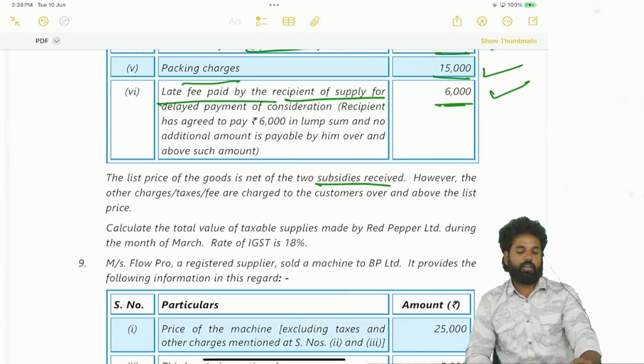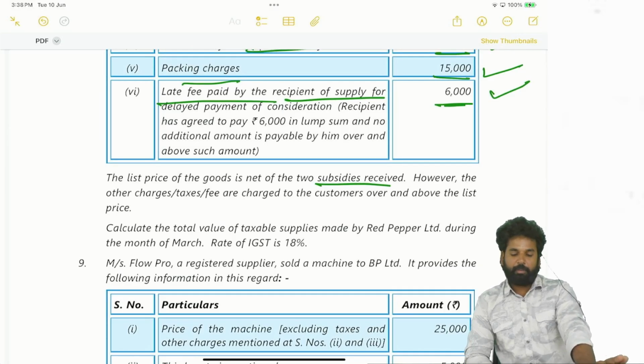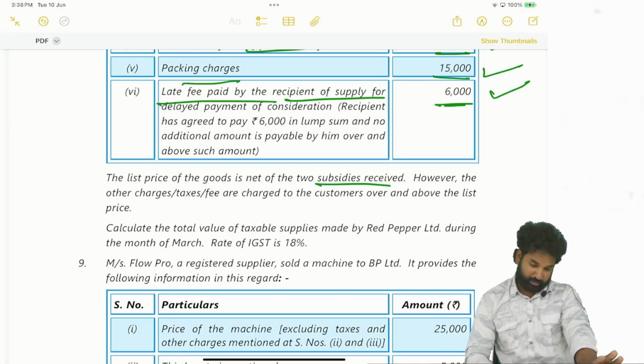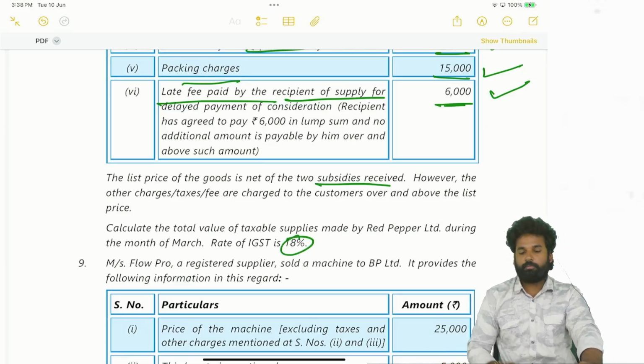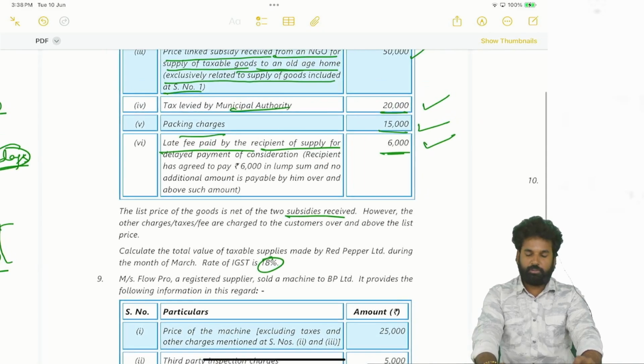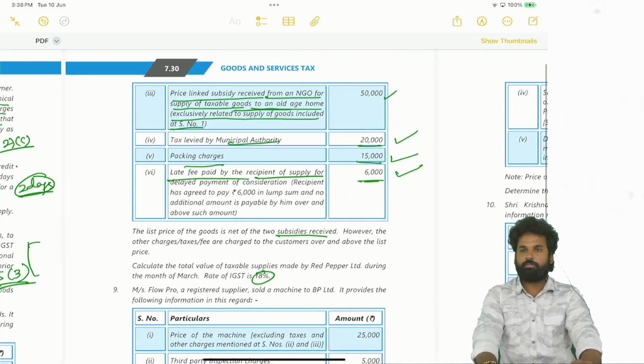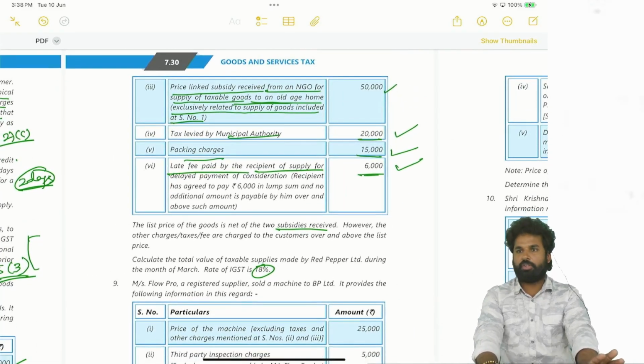However, other charges, taxes, fees are charged to the customer over and above the list price. Calculate the total value of the taxable supplies made by Red Pepper Limited during the month of March. Rate of GST is 18%. Solve the question. This is an examination standard question only.